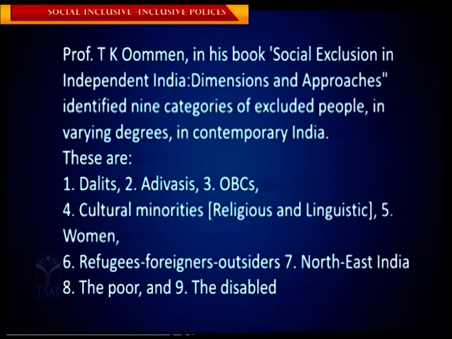Dalits, Adivasis, OBCs, meaning other backward castes, cultural minorities, meaning religious and linguistic minorities, women, refugees, meaning foreigners or outsiders, Northeast India people, and the poor and the disabled. These are the 9 categories that come under social exclusion according to T.K. Oommen.